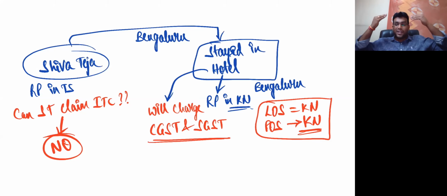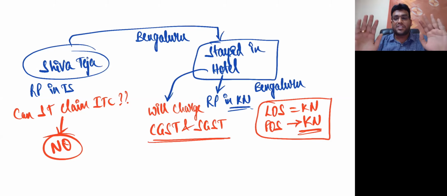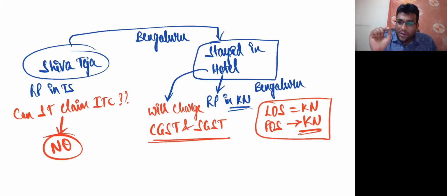That means Shivateja, being a registered person of Telangana state, cannot take credit of CGST, SGST paid in Karnataka. Correct, my dear friends? Getting clarity? Because law always believes that it is very difficult to do a settlement mechanism. Transferring the tax from Karnataka to Telangana is practically difficult.